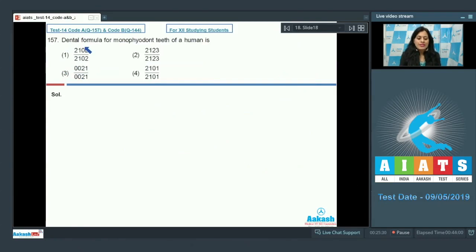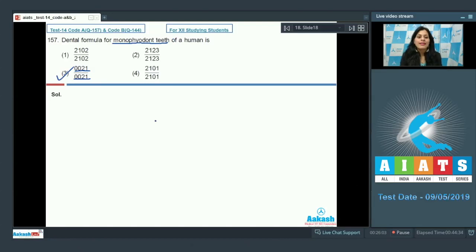Question number 157. Dental formula for monophyodont teeth of a human is, and the options are 2102 by 2102, 2123 by 2123. Third option is 0021 by 0021, and the fourth option is 2101 by 2101. And the correct answer to this question is option number 3, 0021 by 0021.